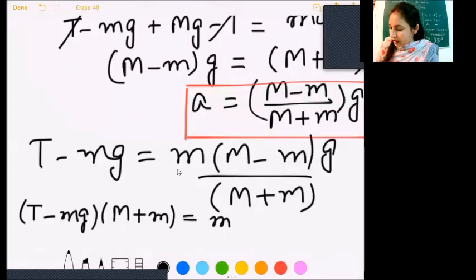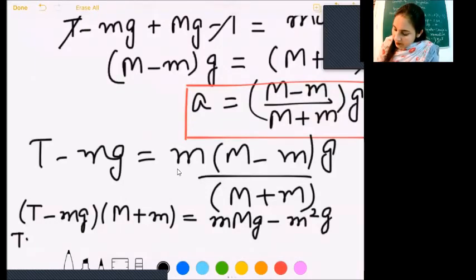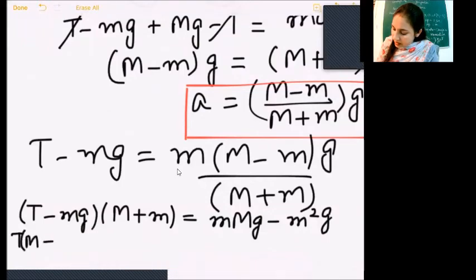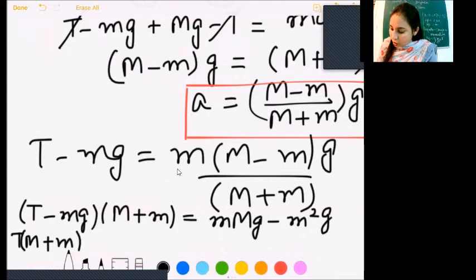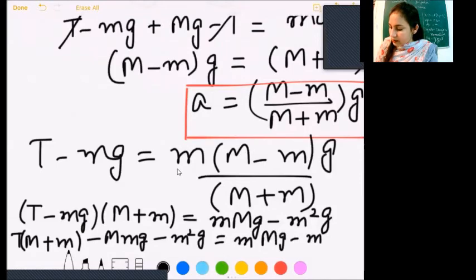Let's open that bracket. Mmg minus m square g. So open it. T(M plus m). Let us keep it as such because we are to find tension. Let's not open this bracket. Minus Mmg minus m square g equal to Mmg minus m square g.